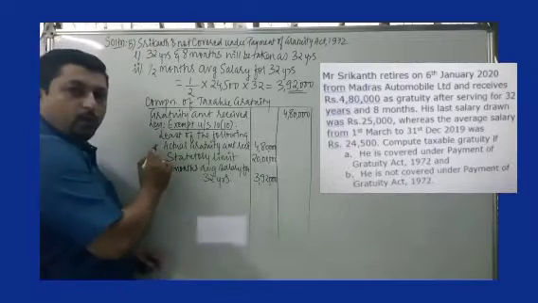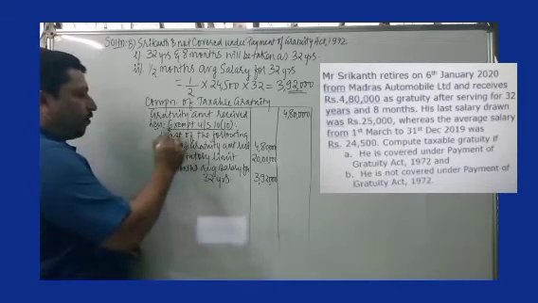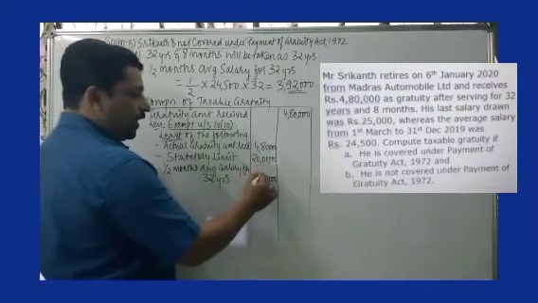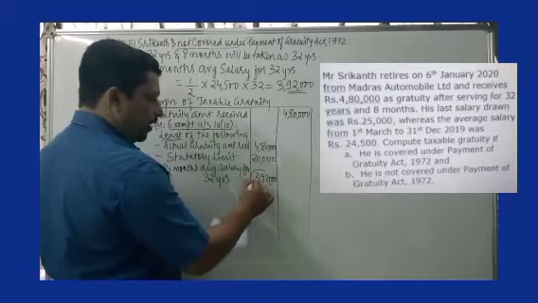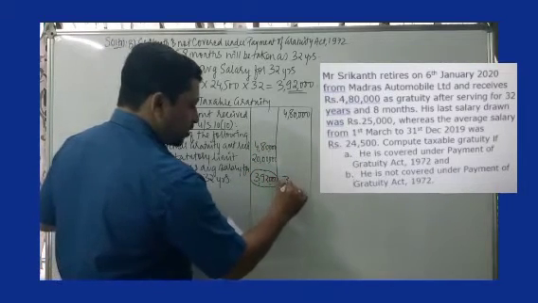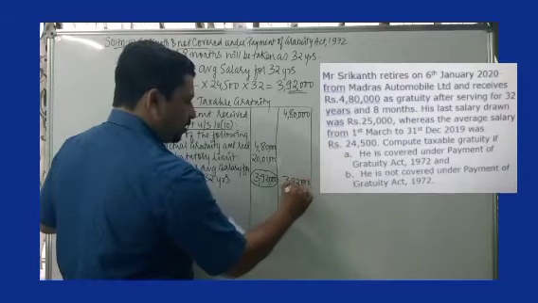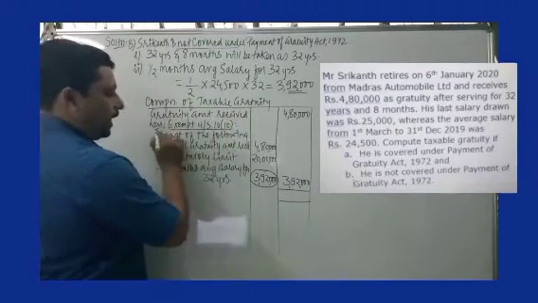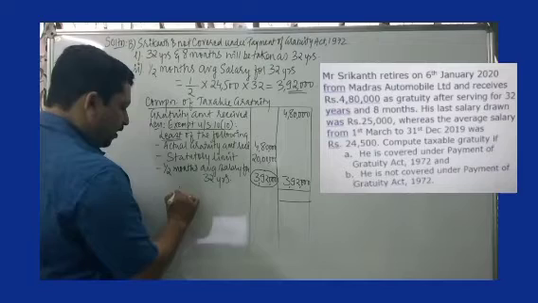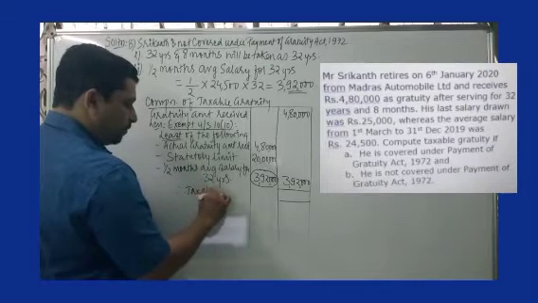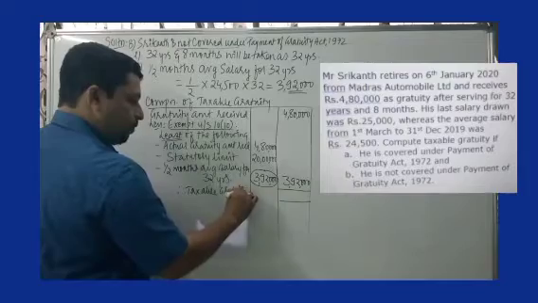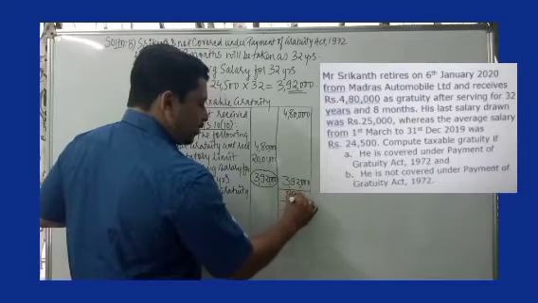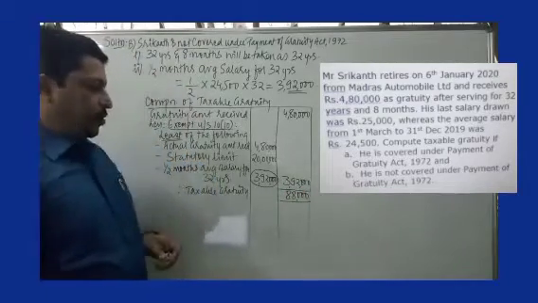As you see over here, the least of the following will be exempt. So 4,80,000, 20 lakh and 3,92,000. Among these three criteria, 3,92,000 is the least. So I write 3,92,000 in the outer amount column. This is the exempt amount. Therefore, the taxable gratuity amount would be 4,80,000 minus 3,92,000. So 88,000 will be the taxable gratuity.